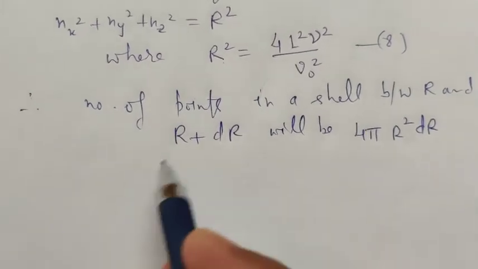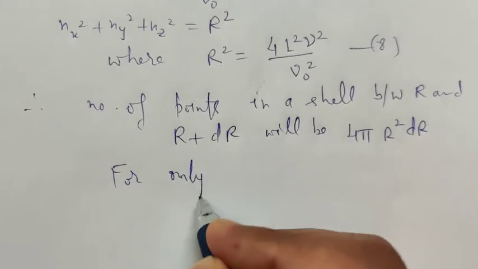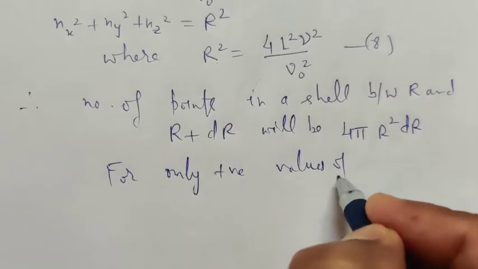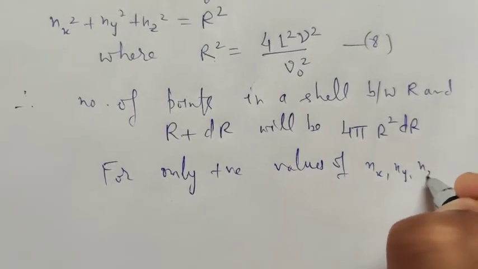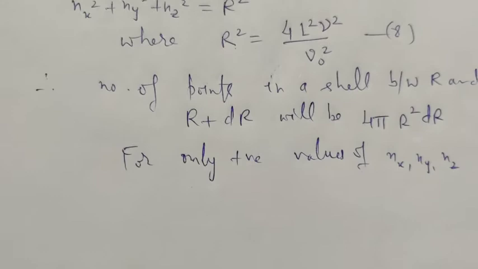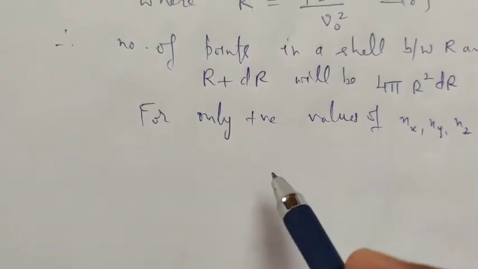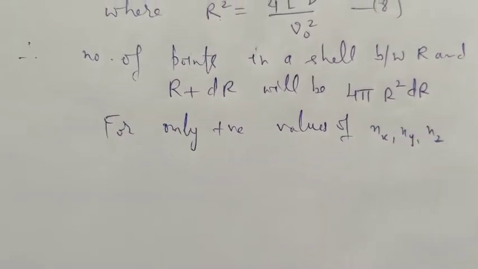Therefore, for only positive values of nx, ny and nz, they will only lie in the first octant.